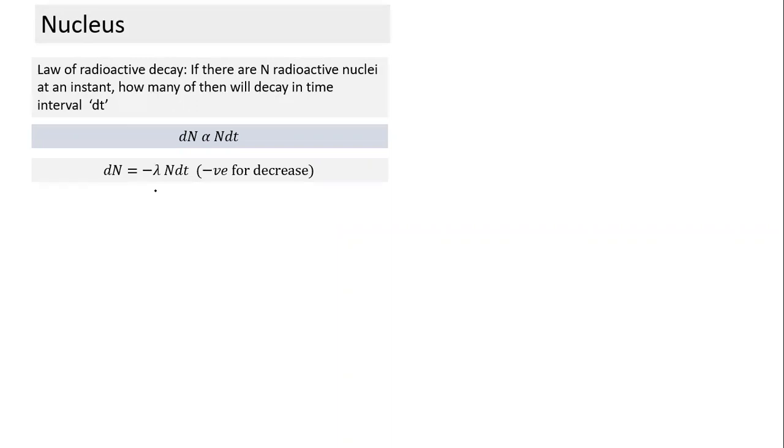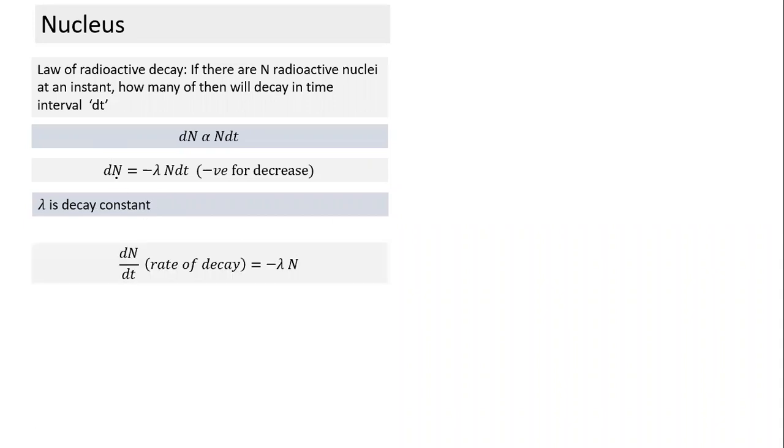As time increases, the number of radioactive nuclei decreases, so dN indicates a decrease in number, which is decay in the number of nuclei. That's the expression, and this term lambda is called the decay constant.